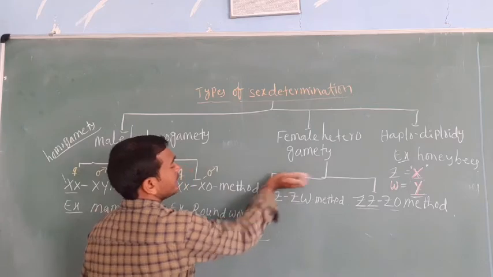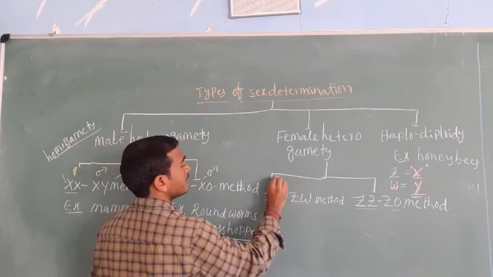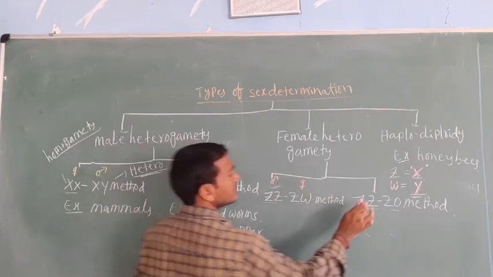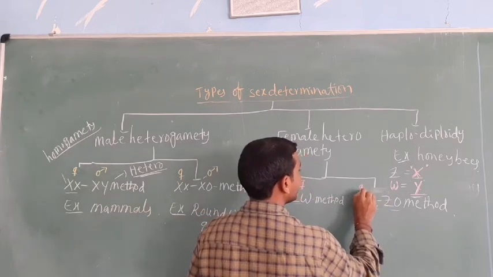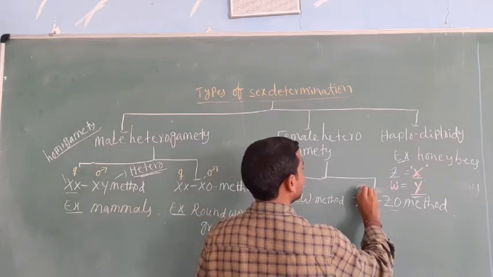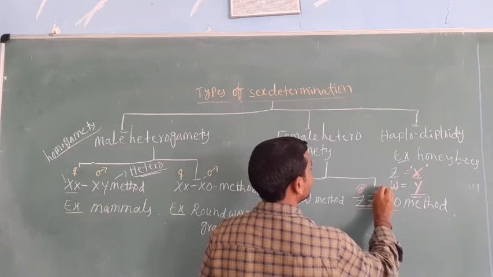Female heterogamety means it is a male and a female again here.